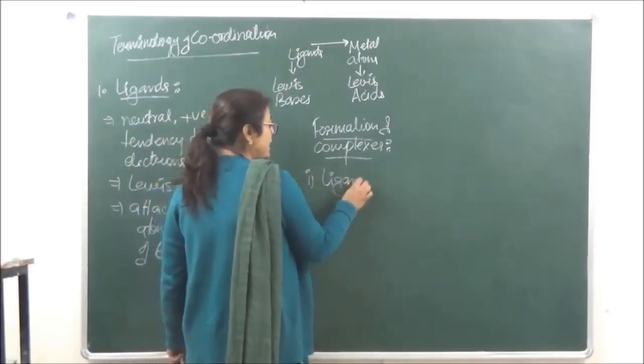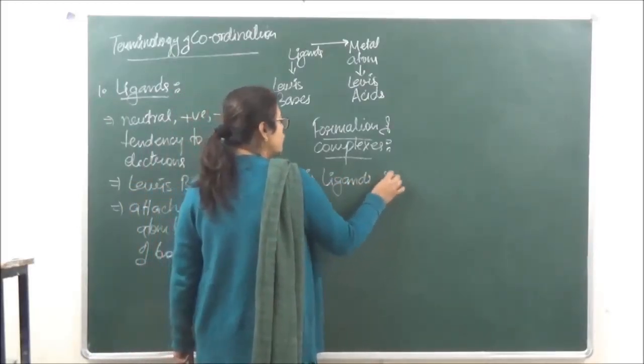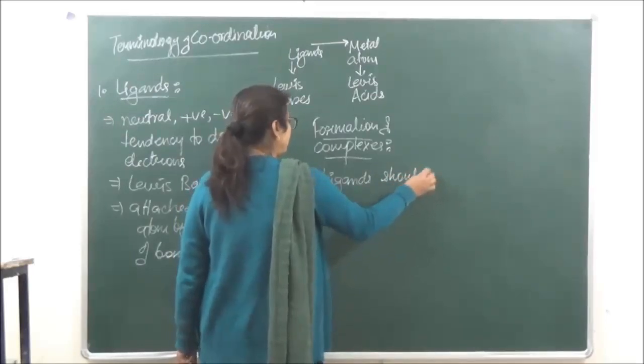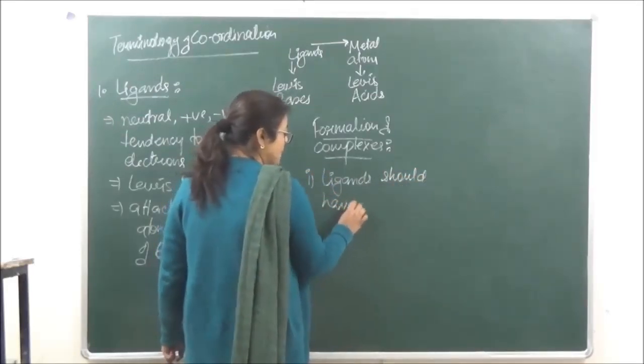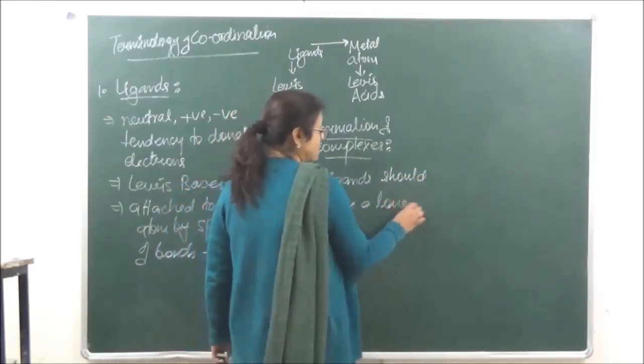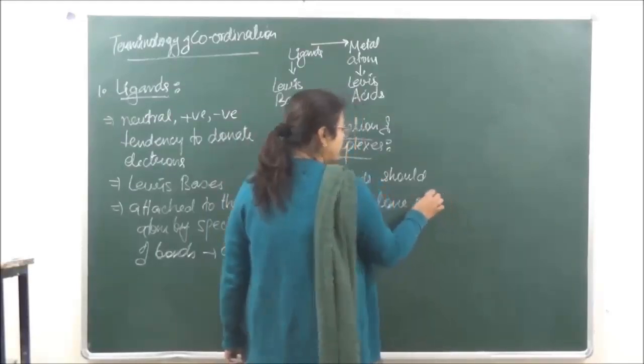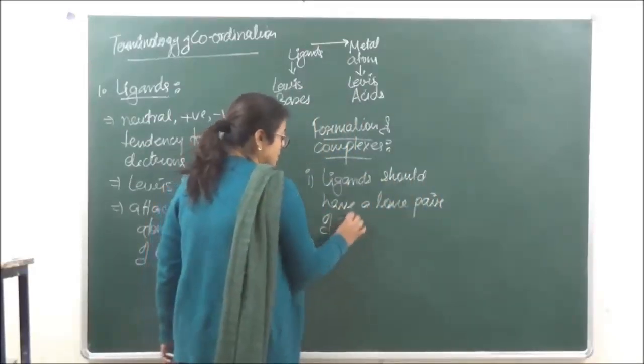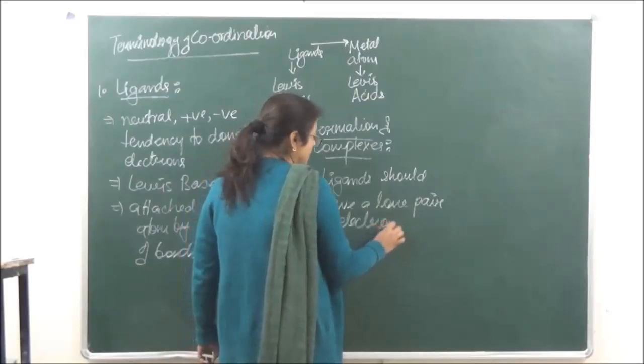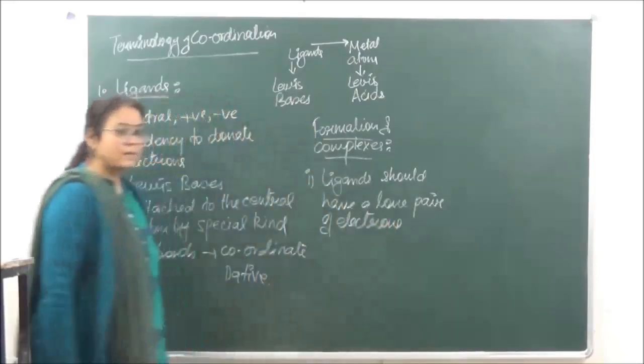So the first criterion is that ligands should have a lone pair of electrons to donate, okay?